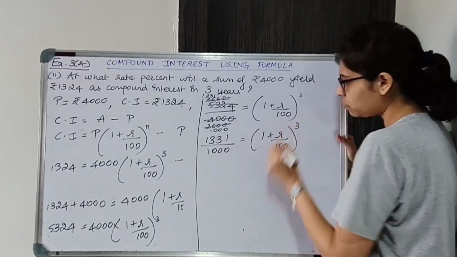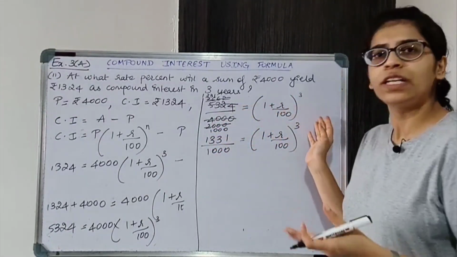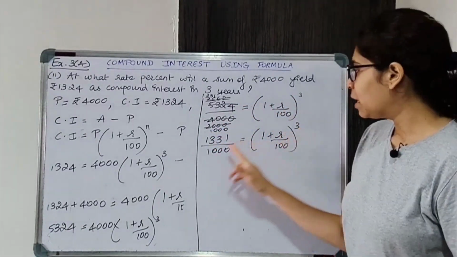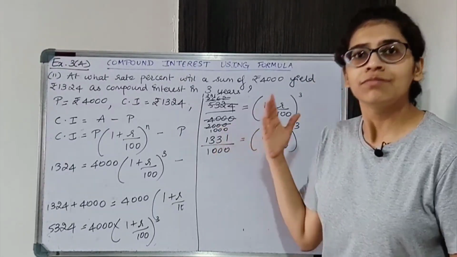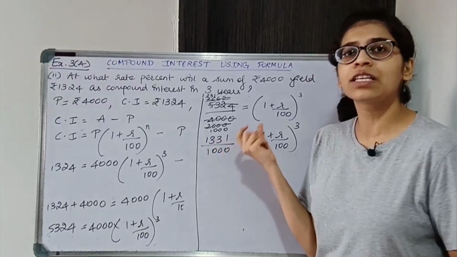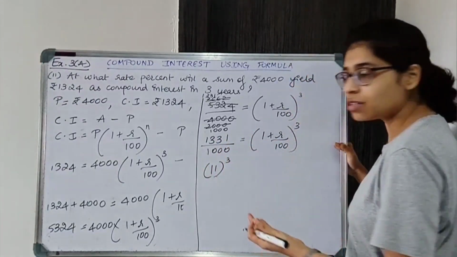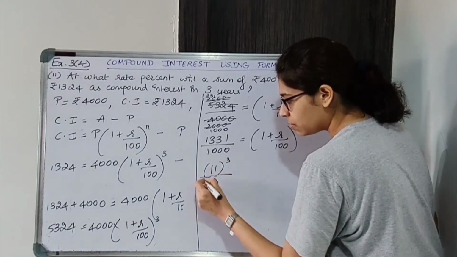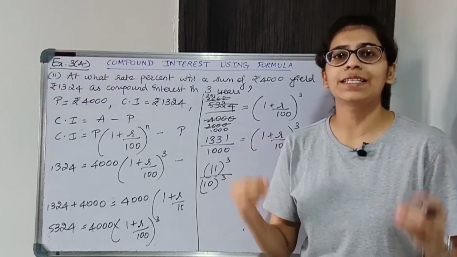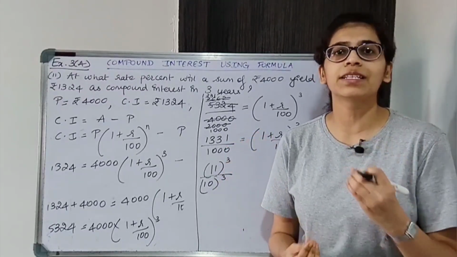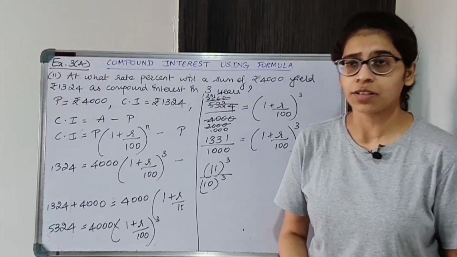Now whenever there is a square, we take the square root. So over here there is a cube, so we'll take the cube root. In the LHS also we have to take the cube root. So do we have cubes over here? Yes, 1331 is the cube of 11 and 1000 is the cube of 10. So you're supposed to be thorough with squares and cubes, so please learn squares and cubes up to 20 or 25. It's very, very important.